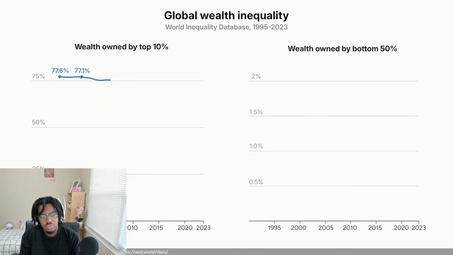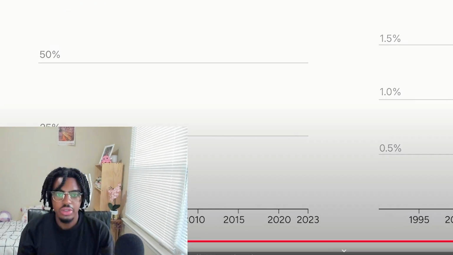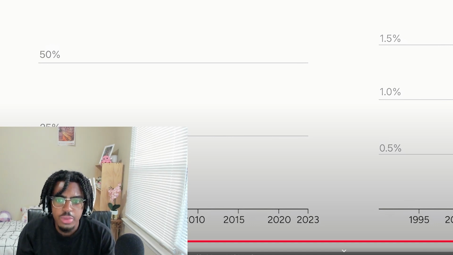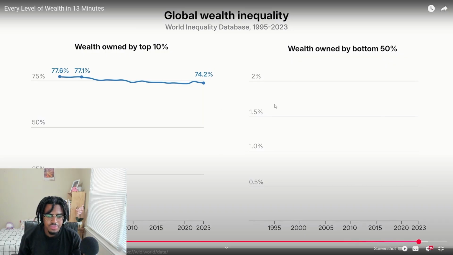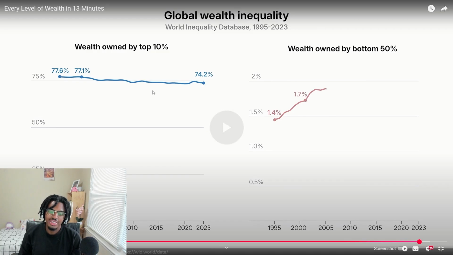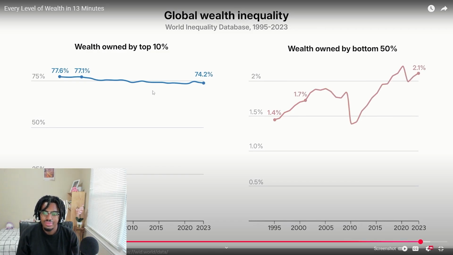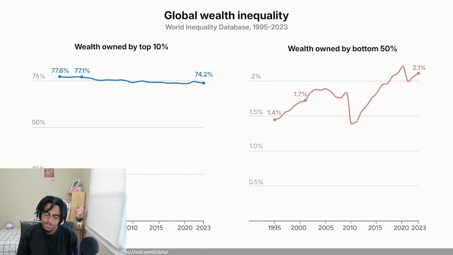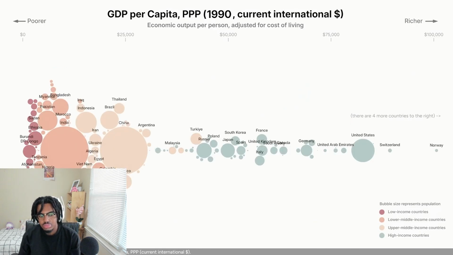The global top 10% now owns 74% of the wealth, Oh, I feel so sorry for them. I can't believe they only own 74%. Damn. Which is less than before. Yeah, it is less, even if it's about 3%, but less and less, to be fair. The bottom 50% own 2.1% of the wealth, which is not much, but still higher than in 2000. Developing countries are catching up.